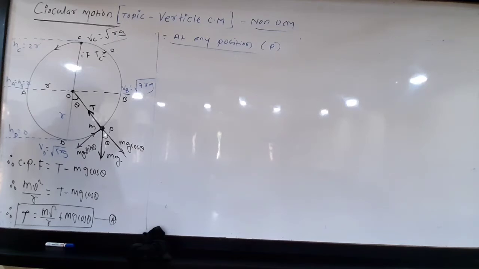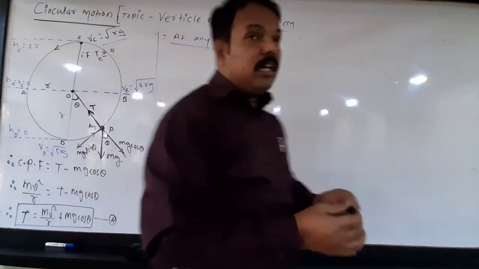Now look at the figure. That body is performing the vertical circular motion. Okay? And P is the current position of the body.